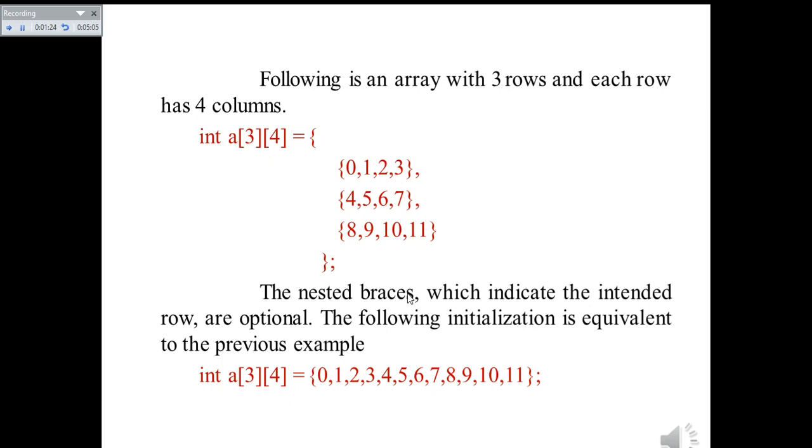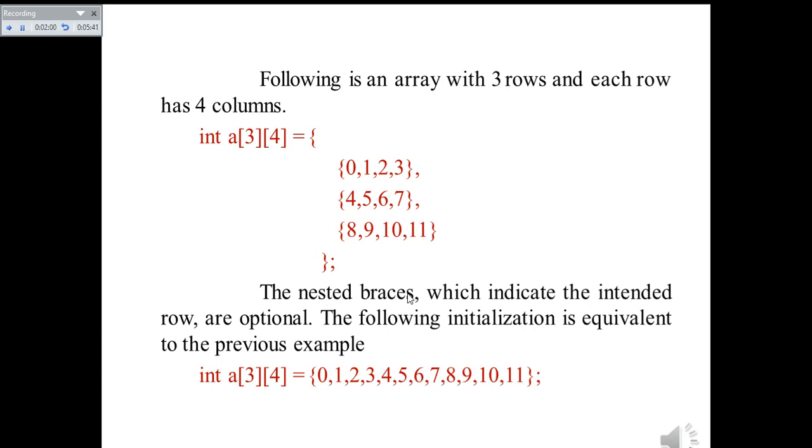The nested braces which indicate the intended row are optional. The following initialization is equivalent to the previous example. So even by ignoring these flower brackets, you can simply write all the values separated by commas: 0 1 2 3 comma 4 5 6 7 comma 8 9 10 11, like that. You can simply write them all separated by commas up to 11, and you can expect the same initialization as the previous one that we have seen.